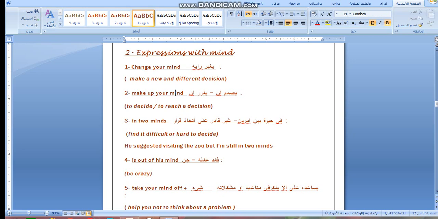This means you change your opinion. Make up your mind means to decide quickly. In two minds means that you are hesitating between two opinions and find it difficult to decide. He suggested visiting the zoo, but I'm still in two minds. Out of your mind means became crazy or became very nervous.